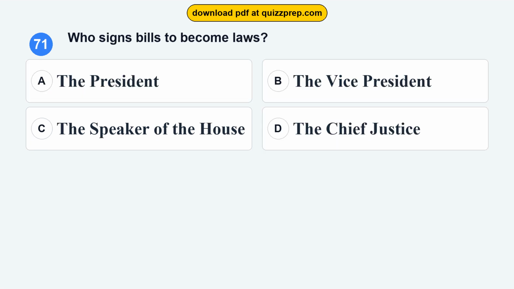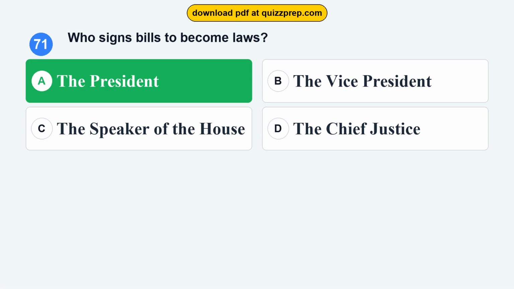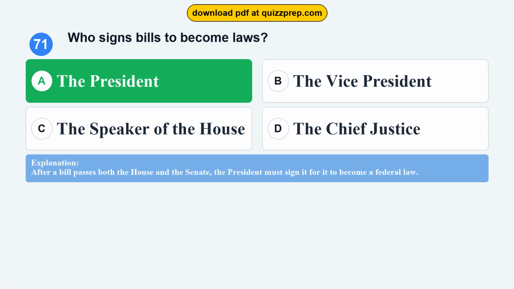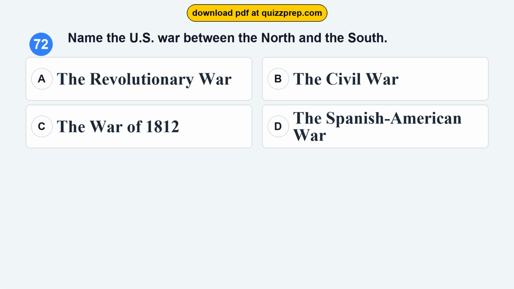Question 71. Who signs bills to become laws? Option A, the President. Option B, the Vice President. Option C, the Speaker of the House. Option D, the Chief Justice. The correct answer is option A, the President. After a bill passes both the House and the Senate, the President must sign it for it to become a federal law.